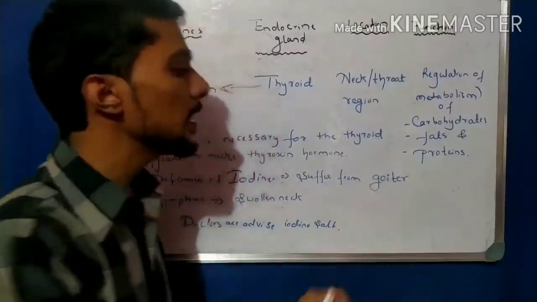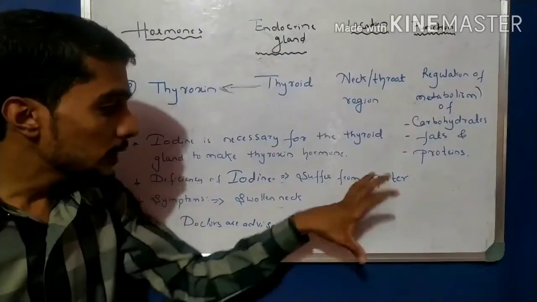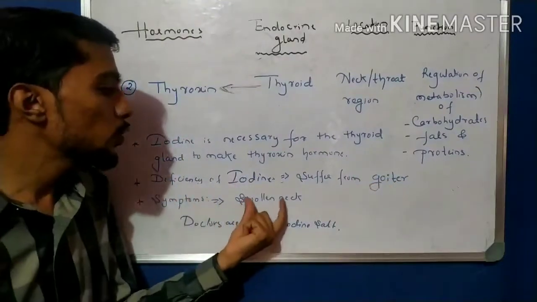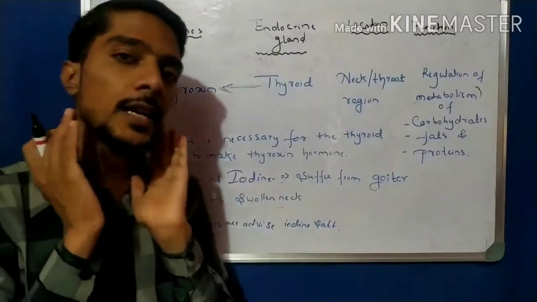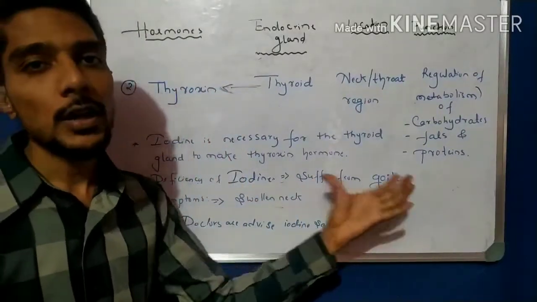So the disease name is what? Goiter. And the symptom of this disease is what? Swelling of the neck. So the neck swells. These are some symptoms of goiter.